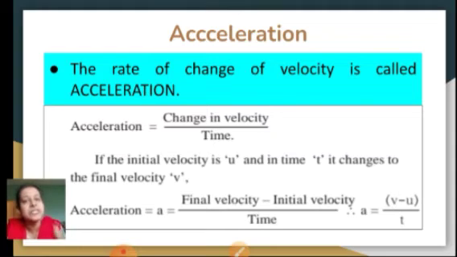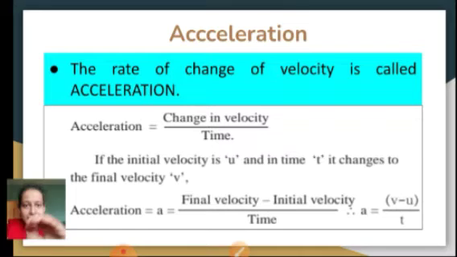A to B, it was 10 meters per second. Then it has increased to 20 meters per second in another 5 seconds. Now from C onward, in another 5 seconds, it has decreased to 5 meters per second. So here you see there is a change in the velocity: 10 meters per second in 5 seconds, then 20 meters per second in another 5 seconds, then 5 meters per second in another 5 seconds.